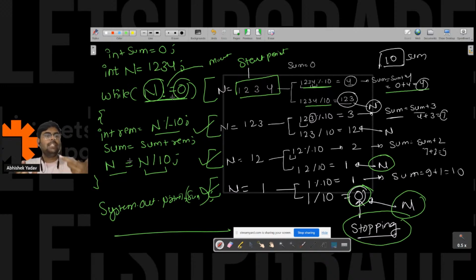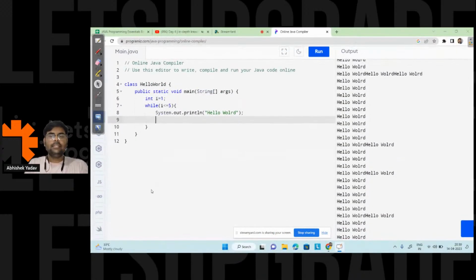Anyone has any doubt how to approach the problem statement? So what I am doing is, I'm taking a problem statement, breaking that problem statement into sub problem statements, and after that I'm thinking that hey, how I can solve that question, and after that I'm dry running the code. Right, here you can see I have dry run the code, right? And after that I wrote the logic. Anyone from the audience, any part you are not able to understand, please write in the chat.